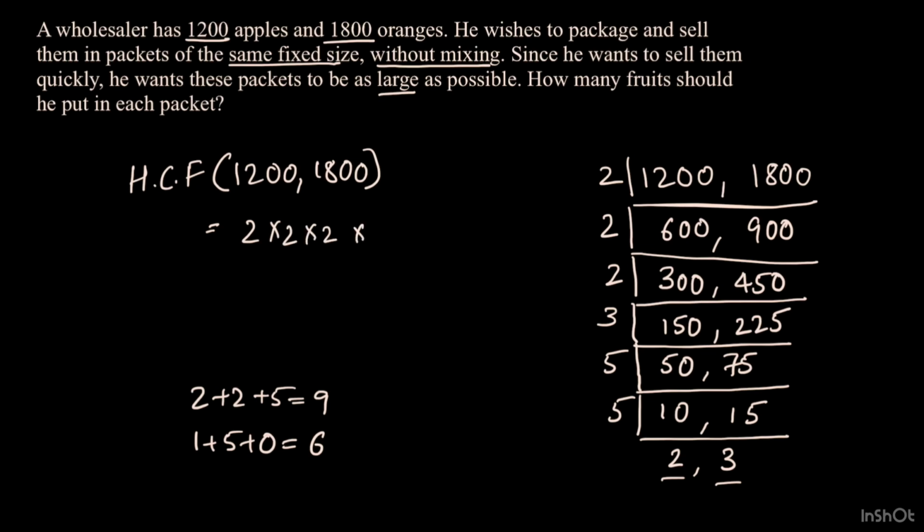So the HCF of these two numbers is 2 into 2 into 2 into 3 into 5 into 5, which is 600. So the largest packet, or the maximum number of fruits that the wholesaler can put in each packet, is 600 fruits.